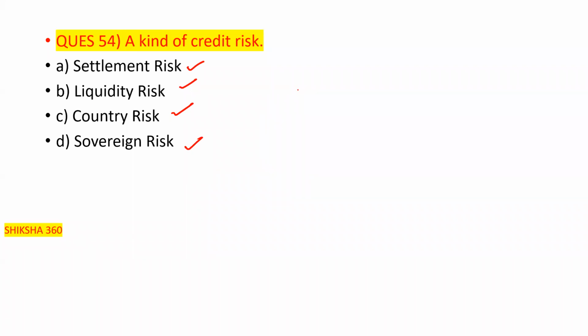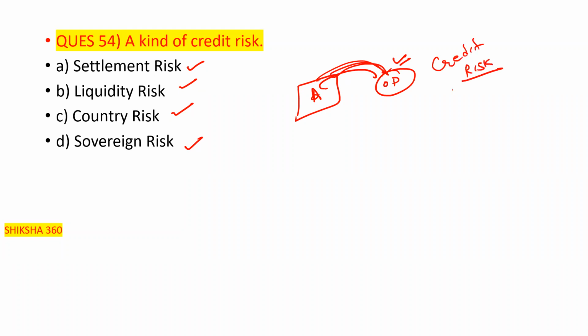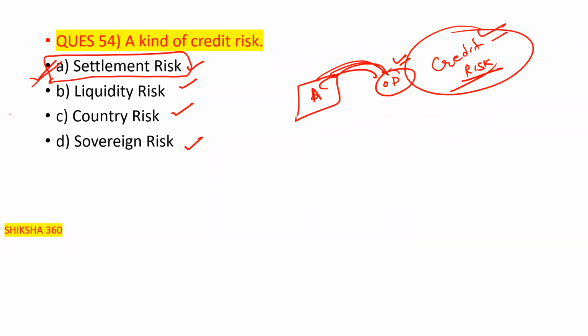Like we can say that we are sending money from our account to another person, clear, but our money will not go to the other person. That basically leads to credit risk. Due to insufficient funds, that is settlement risk, clear. So a kind of credit risk also comes under settlement risk, clear.